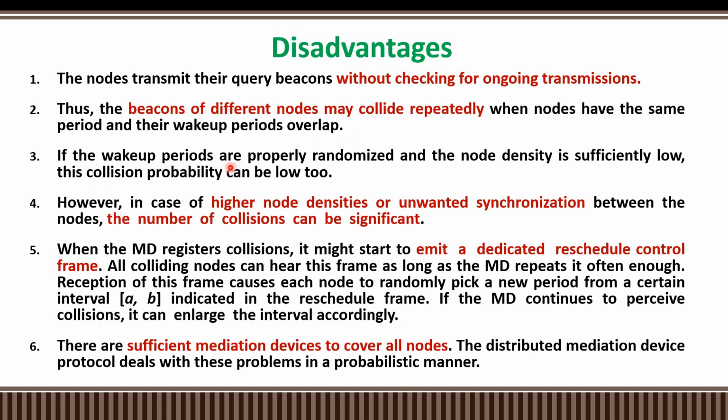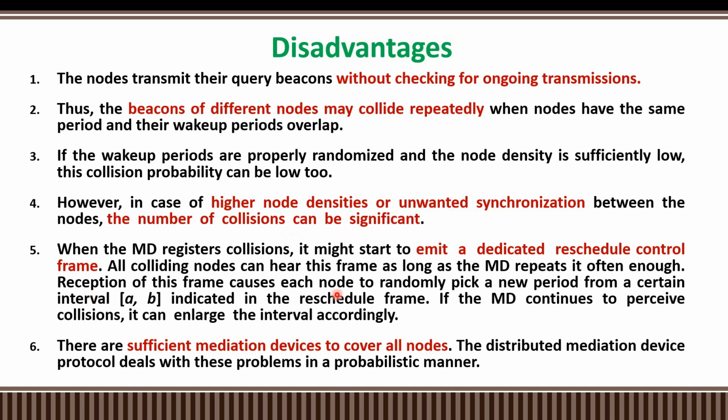If the wake up periods are properly randomized and the node density is sufficiently low, this collision problem can be low. However, in the case of higher node density or unwanted synchronization between the nodes, the number of collisions can be significant.